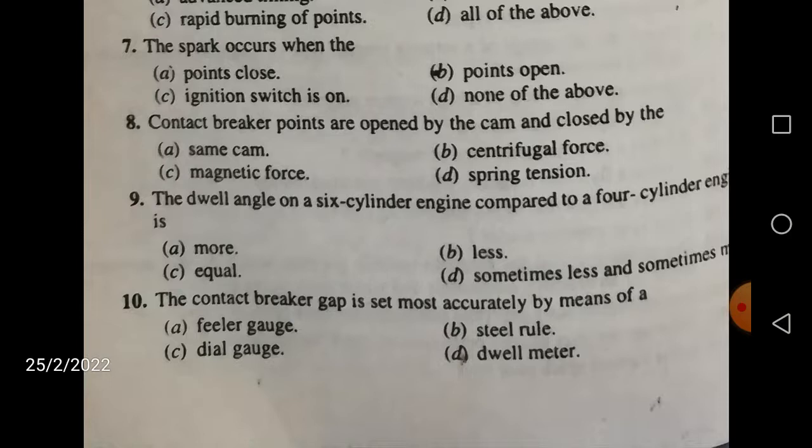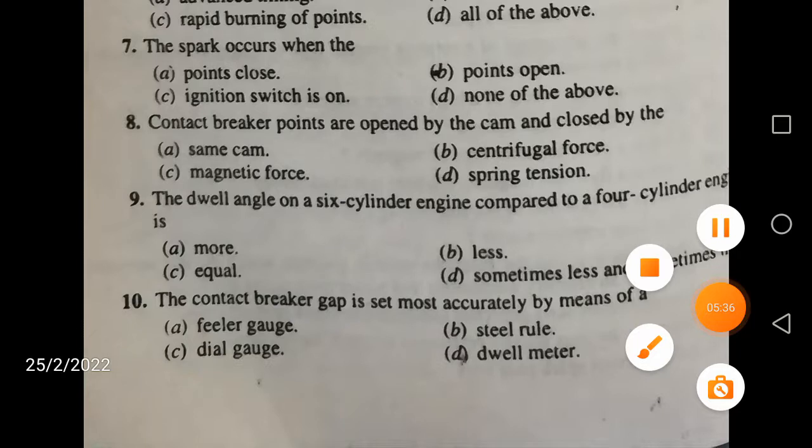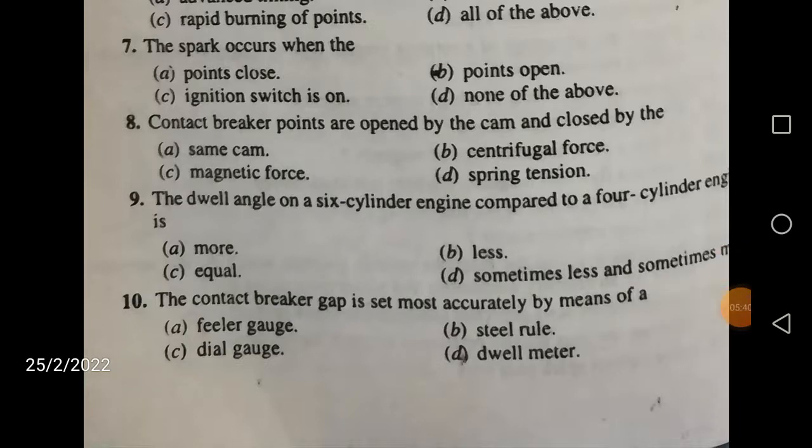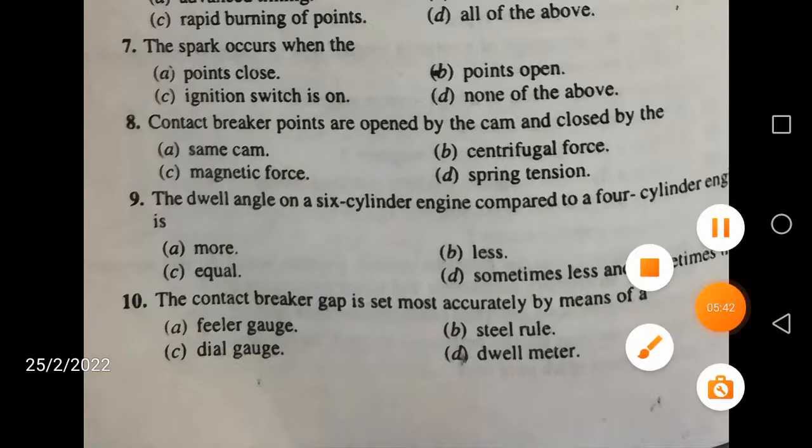So don't fall prey to such questions. D, sometimes. All those unfamiliar words or new words which confuse are generally not the answer. So either it should be more or less. Let us see what is the correct answer. It should be B. Most of the time, equal is also not correct. So it should be between more or less, and here it is less.